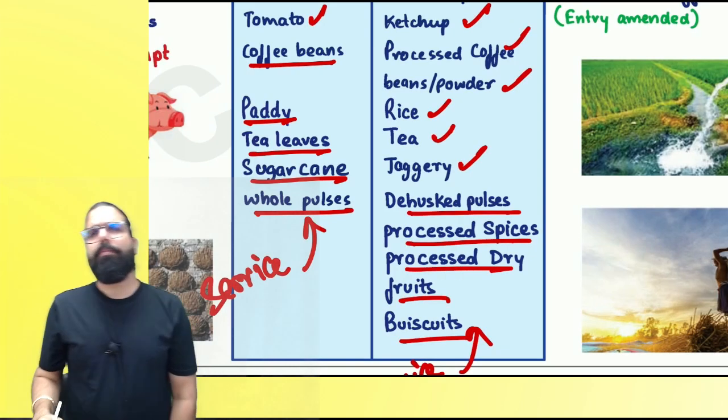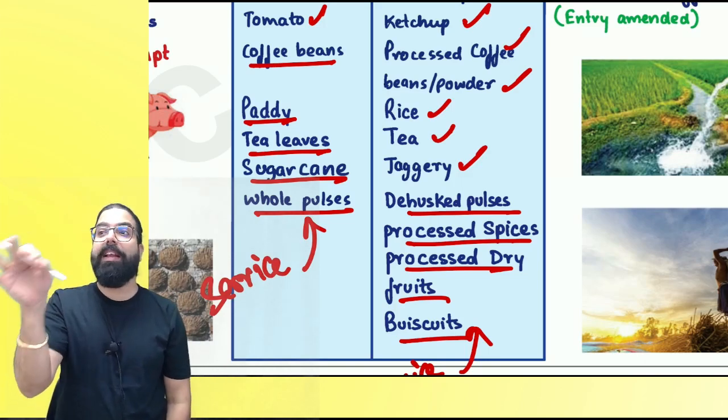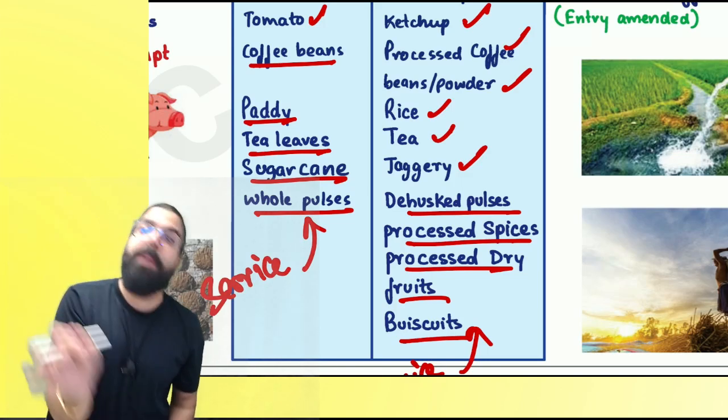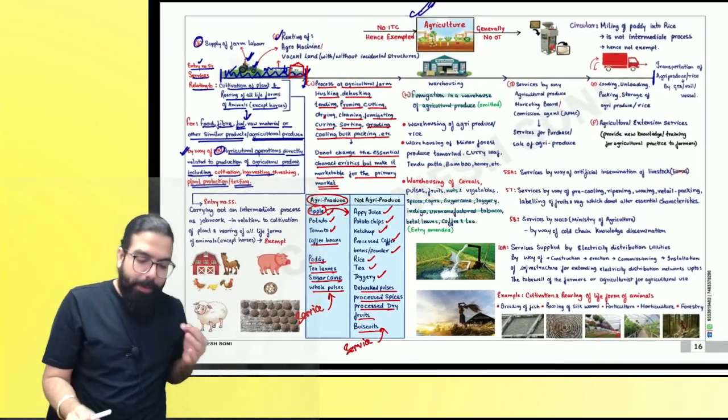All these are processed. If any service, we are not talking about the goods. We are talking about service taken in respect of agricultural produce. Leaving an agricultural produce to remain agricultural produce is exempt. Otherwise, it is taxable. I hope everyone is clear.